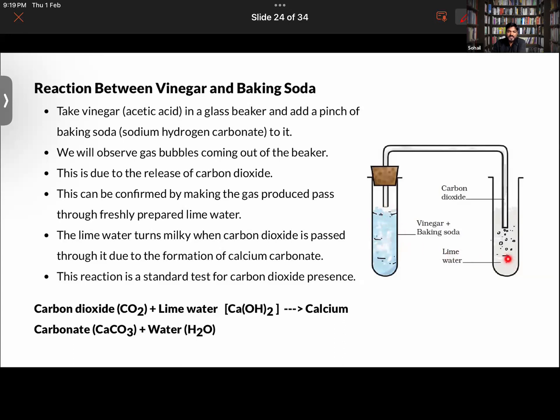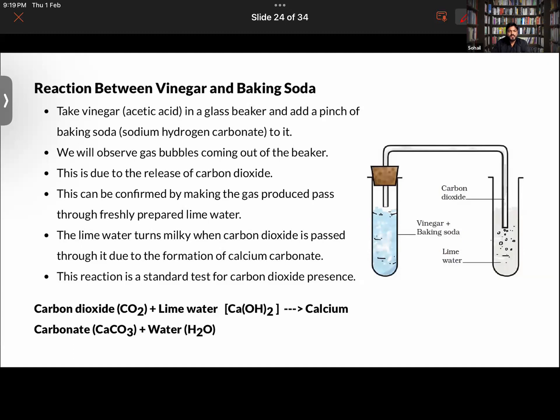Also, in another test tube you have taken lime water. What is the formula of lime water? Ca(OH)2. Correct. Basically, it produces bubbles.